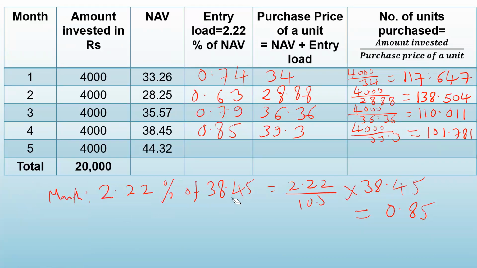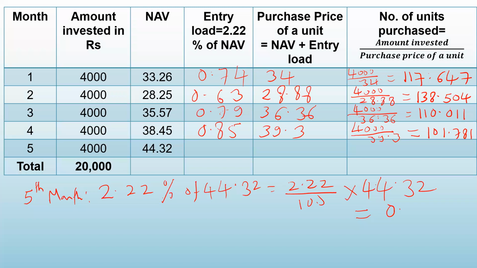Let us calculate the entry load in the fifth month, the purchase price, and the number of units purchased. For the fifth month, what is the entry load? 2.22% of NAV. NAV in the fifth month is 44.32. So 2.22 upon 100 into 44.32.